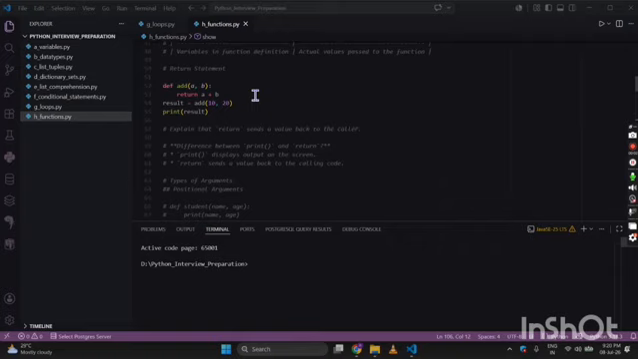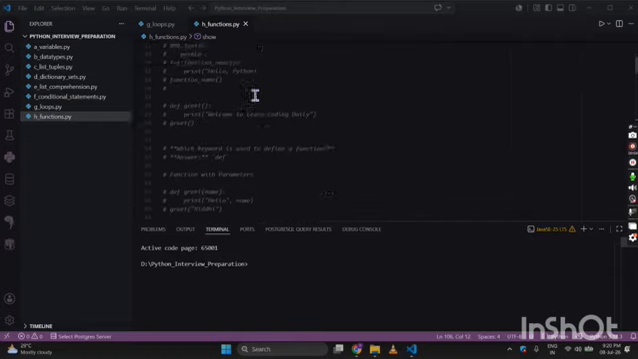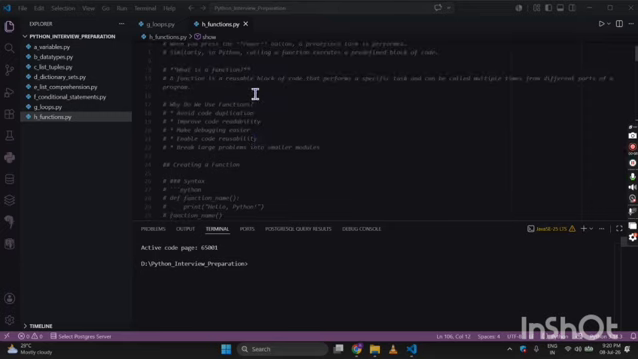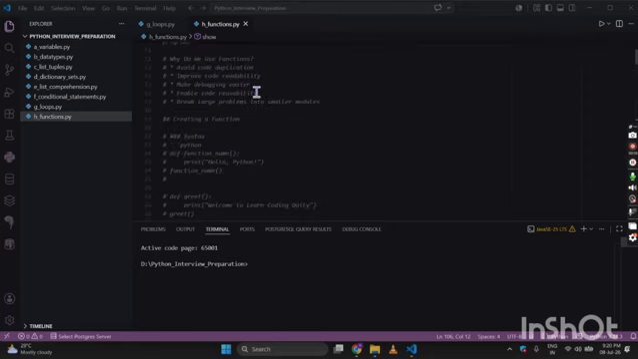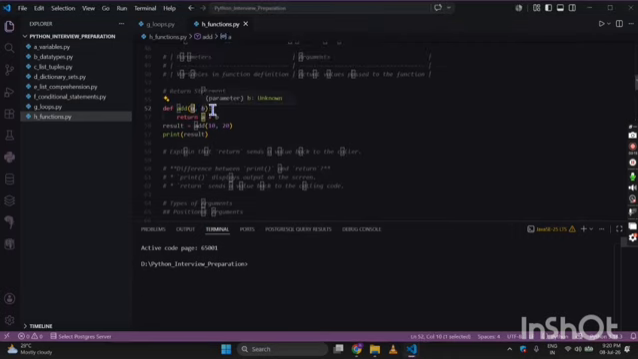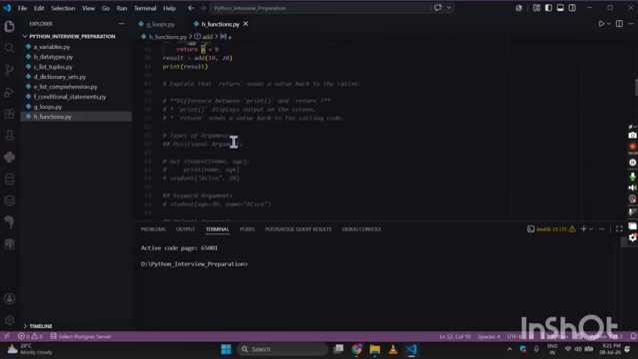Yes, so as I was discussing, the difference between positional arguments, parameters and arguments. Parameters are basically the variables in the function definition, and arguments are the actual values passed to the function. So these are the arguments, whereas these are the parameters. So a and b are the parameters over here, and 10, 20 are the arguments.